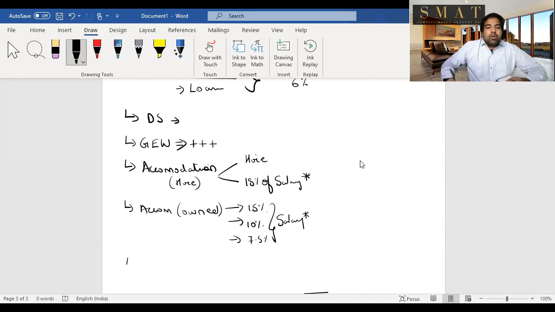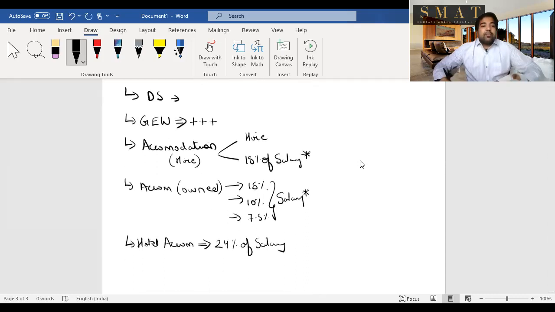And last, guys, if it's hotel accommodation. In case of hotel accommodation, let's say he provides you hotel accommodation, then it will be 24% of your salary. Why such a high amount? Because hotels are more expensive, or the amount that he pays, or 24% of salary, whichever is lower. But please remember, if he is giving you hotel accommodation because you're being transferred, let's say from Bangalore to Bombay or from Bombay to Delhi, then for 15 days he provides you hotel accommodation, no problem. After the 15 days, so I'm just writing as an exception 15 days here. In exceptional cases, 15 days is okay. Otherwise, after that, it will start being added as a perquisite.